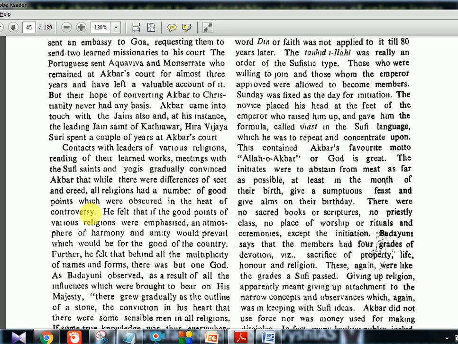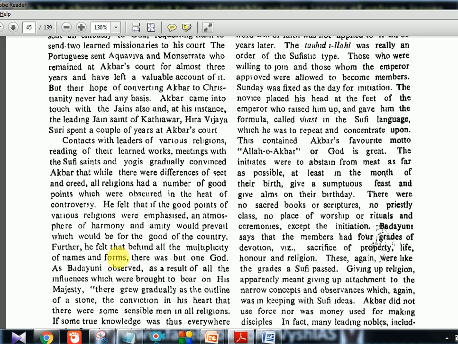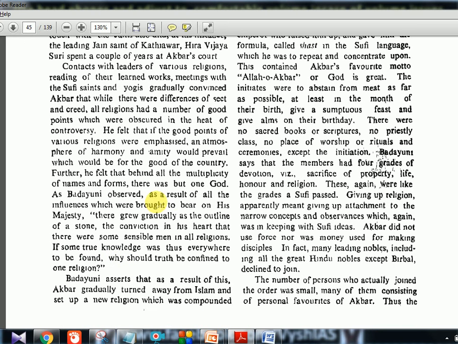So he is telling, in between all this controversy, actually there is goodness in every religion. Okay, and that is being skipped, that is not being spoken out. So he felt that if the good points of various religions were emphasized, an atmosphere of harmony and amity would prevail, which would be for the good of the country. Further, he felt that behind all the multiplicity of names and forms, there was but one God.